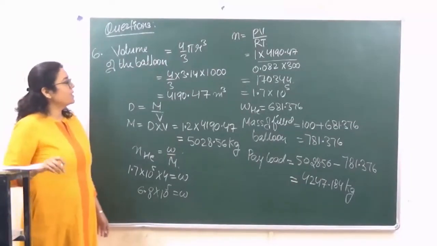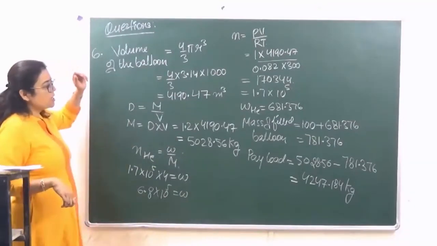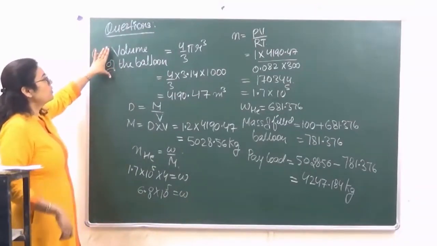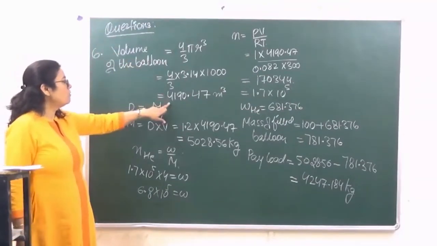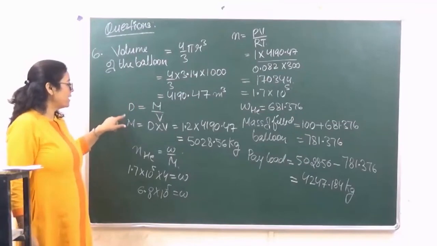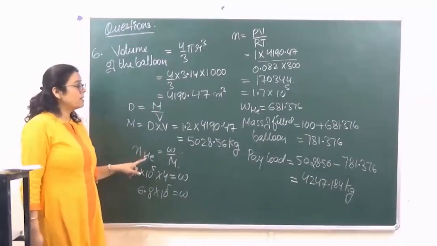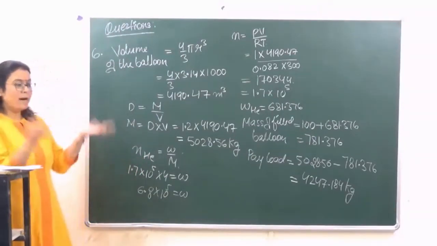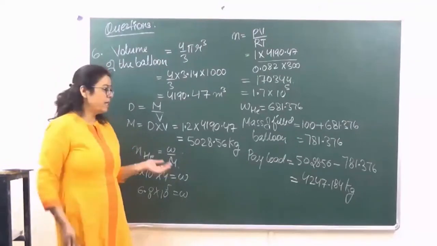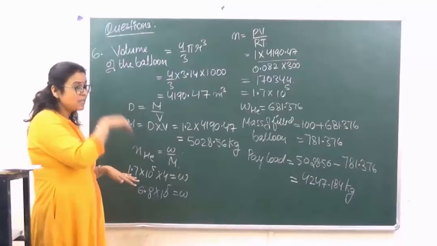So this is how we calculate the questions of payload. Let's see once again, because this is a little lengthier question. First of all, you have to calculate the volume of the balloon. Radius will be given to you. From the volume and the density, we calculate the mass of the displaced air. ठीक है? Then we need to calculate the mass of the balloon. So mass of the balloon के लिए हमको mass balloon का पता होना चाहिए और plus जितनी हमने उसमें गैस डाली है, total mass we should know.